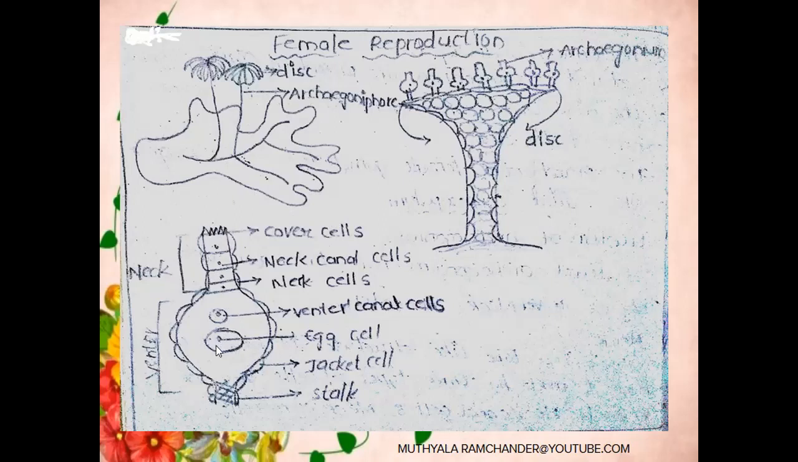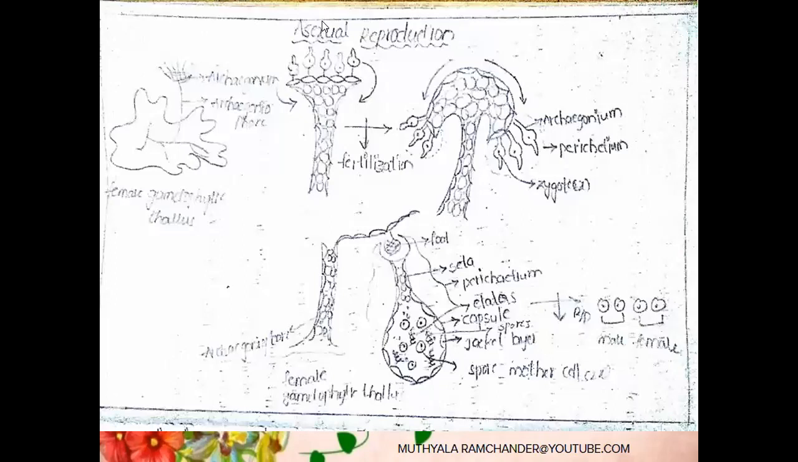After fertilization, a diploid zygote is formed in the venter of the archegonium. The diploid zygote develops into the diploid sporophyte. The diploid sporophyte participates in asexual reproduction at the matured stage. Now we discuss here the asexual reproduction of Marchantia. After fusion of male and female gametes, a diploid zygote is formed in each archegonium.